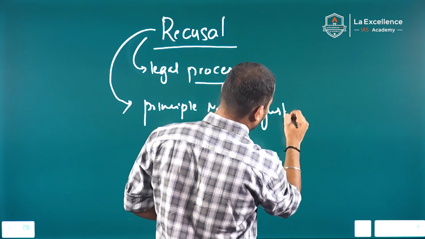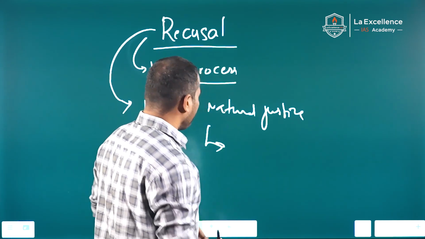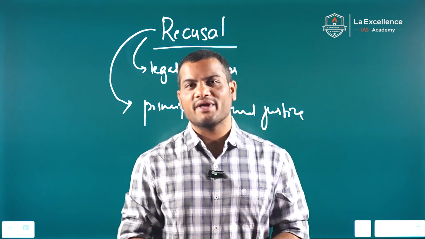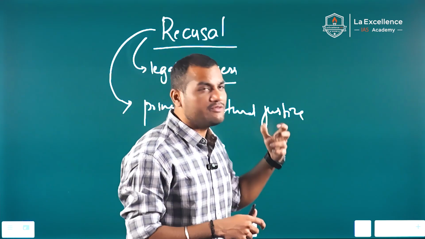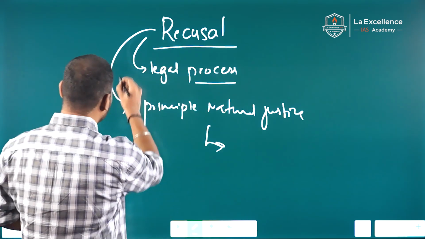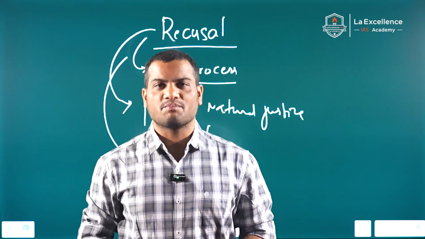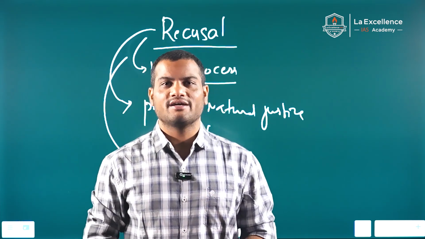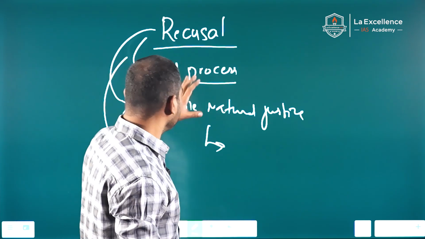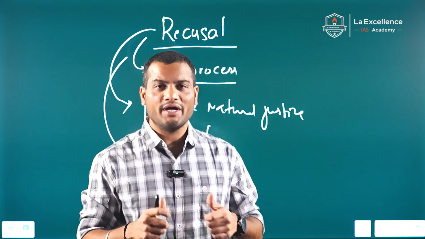Especially, the principle of natural justice says that one should not be a judge in his own case. Based on this principle, recusal came into the judicial system. And also based on the other principle, that justice must not only be done, but must also seem to be done. Based on this principle also, recusal came into the judicial system while delivering justice to the people.